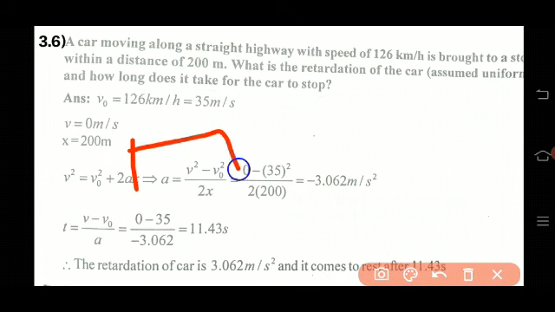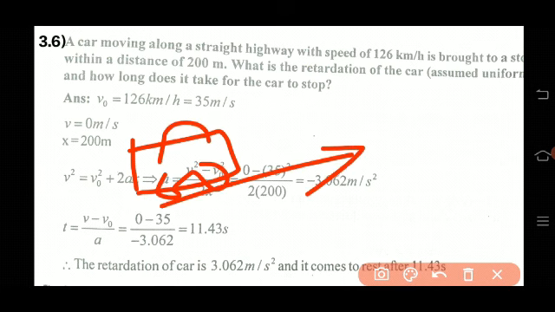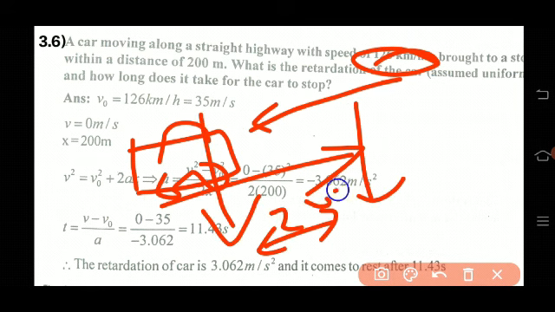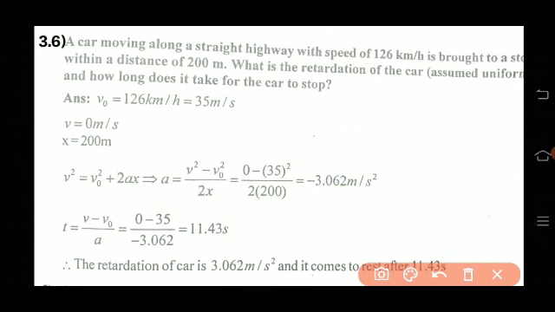A car is moving on a highway. What is the speed? 126 km per hour, and it is brought to stop at a distance of 200 meter. When he applies the brake at this point, it stops at the distance of 200 meter. So after stopping the car, what is the velocity?